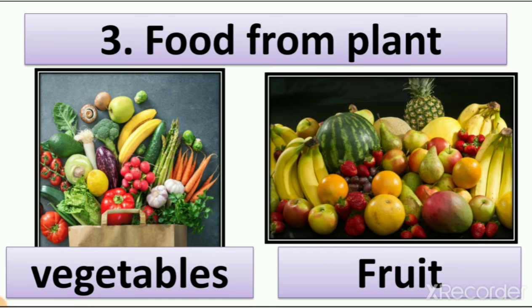Even you can write any vegetable or any fruit also, like banana or apple or onion or potato. Right? So I write here vegetables and fruits which we get from plant. But we have to write here food from plant, not animals. So you cannot write here eggs or meat. Right? So we have to write here food which we get from plant.